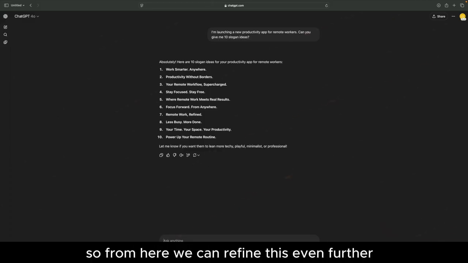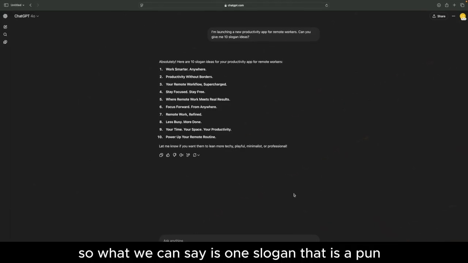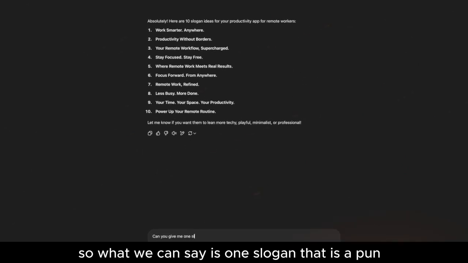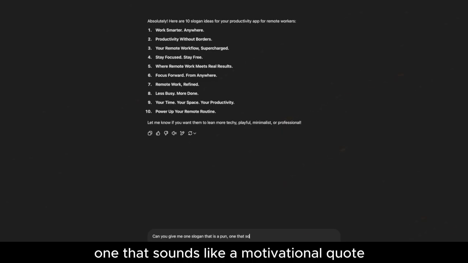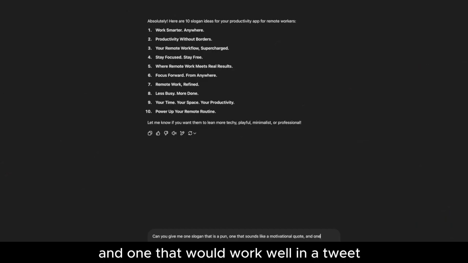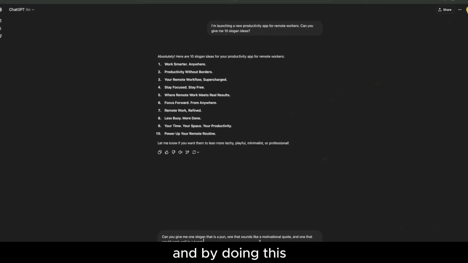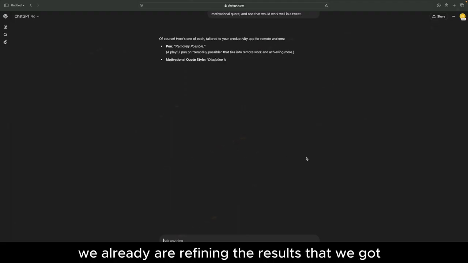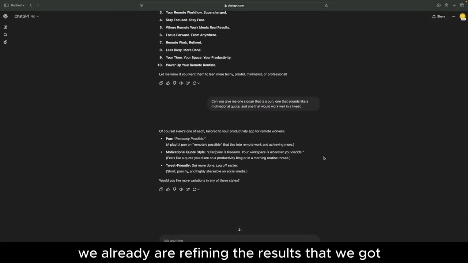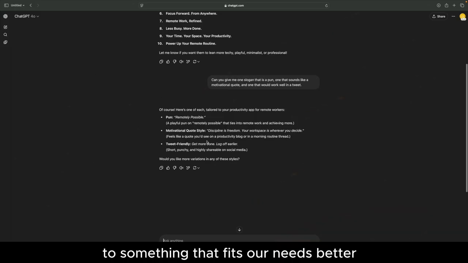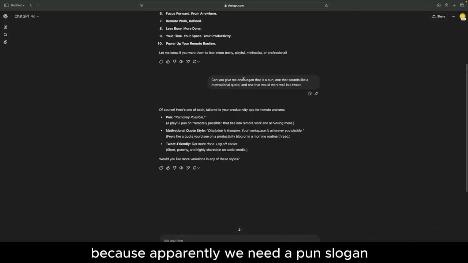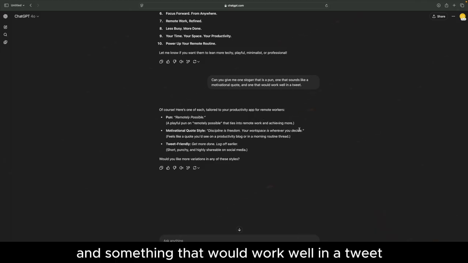So from here, we can refine this even further. We can refine the style of these slogans. So what we can say is one slogan that is a pun, one that sounds like a motivational quote, and one that would work well in a tweet. And by doing this, we already are refining the results that we got to something that fits our needs better, because apparently we need a pun slogan, motivational quote slogan, and something that would work well in a tweet.